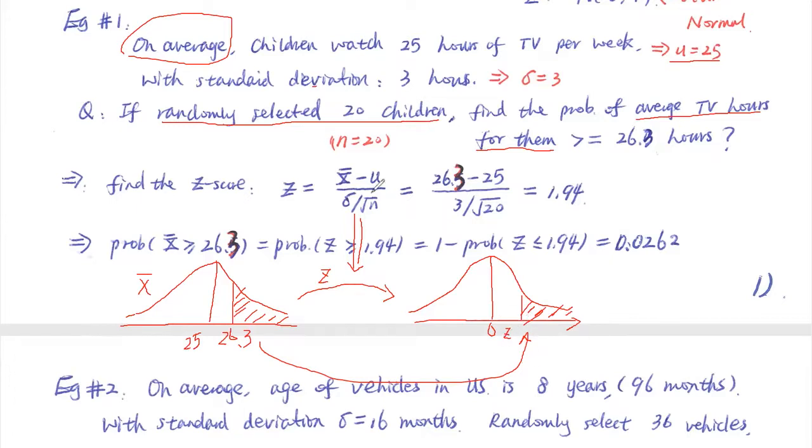Plug into this Z formula, everybody. Now we have a new Z formula. Why? Because we're not talking about one sample. We're talking about the sample average, right? We have to divide by the square root of n.